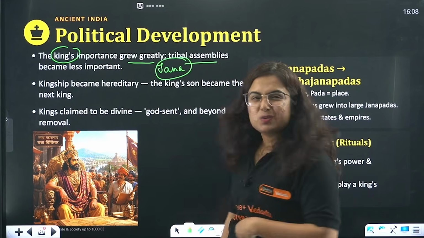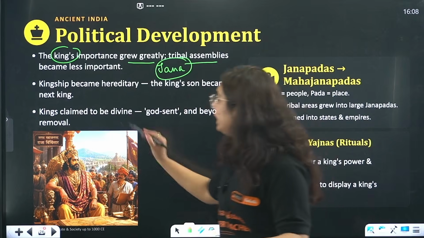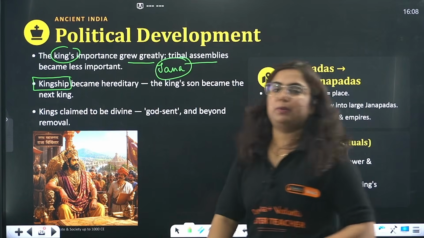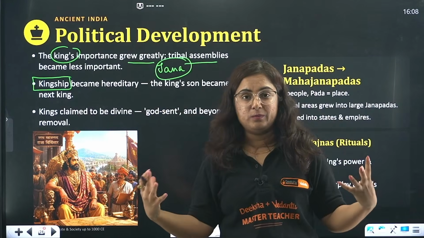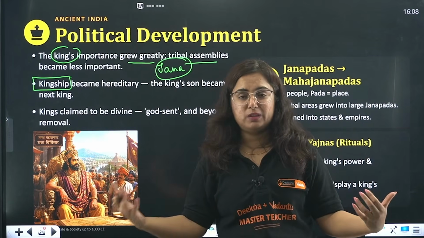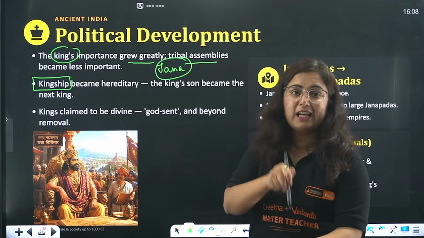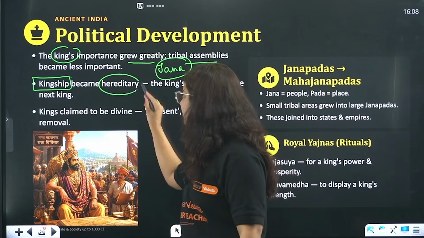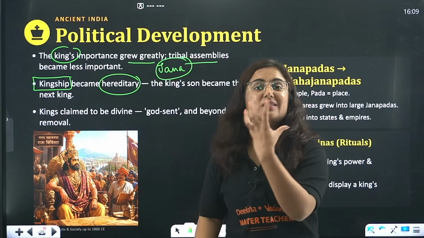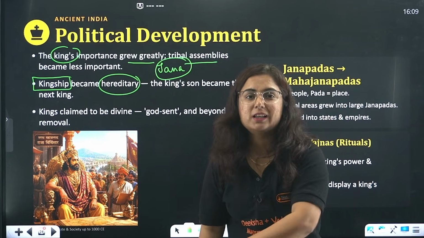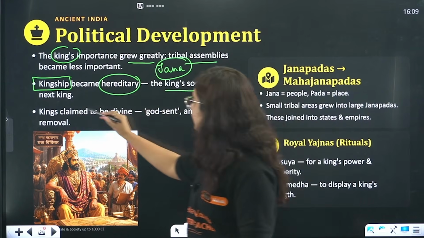Okay, because power corrupts and absolute power corrupts absolutely. So here comes the role of kingship. Right? Kingship, Raja Shahi, we know that Gaddi. Everyone fights about Gaddi. Everyone kills their father and son for Gaddi. This kingship becomes hereditary. That means Raja ka hi beta Raja banega. That means the son of the king will become the king. And this is how the concept came. The king's sons become the next king.